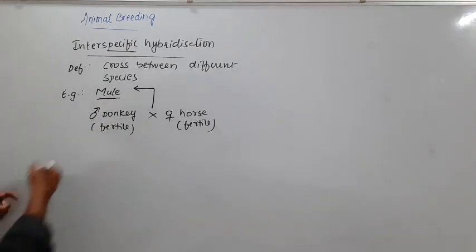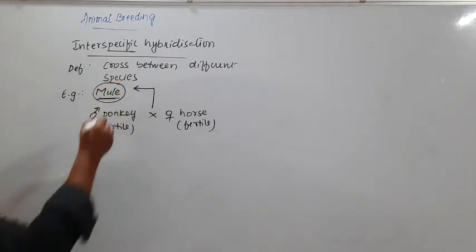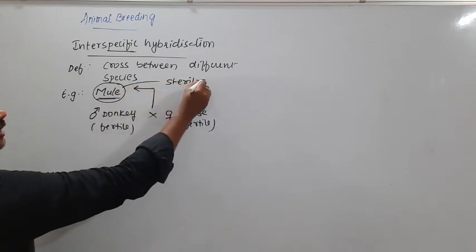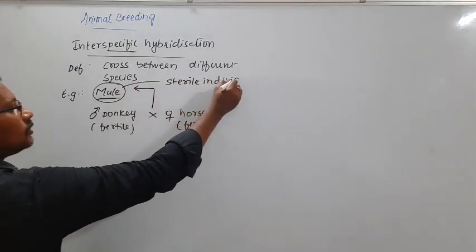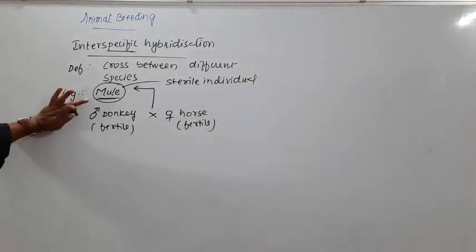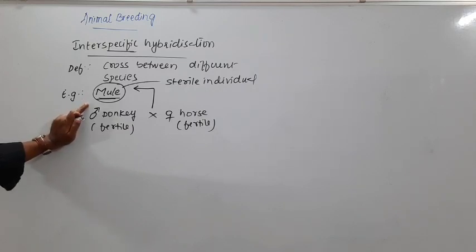This mule will not be able to reproduce further. So mule is a sterile individual, so it cannot pass whatever characters it has to the next generation. It has the characters of donkey and also of horse, but it is not capable of reproducing.